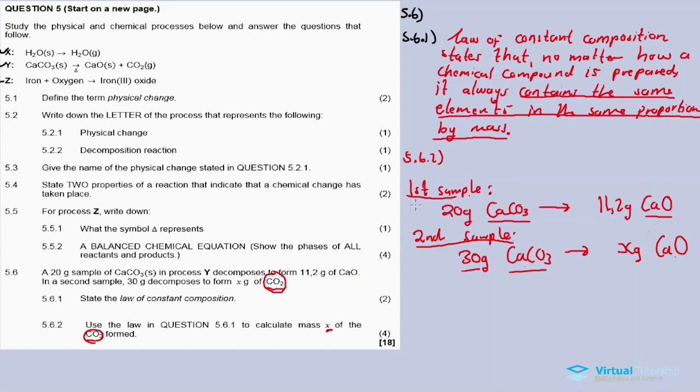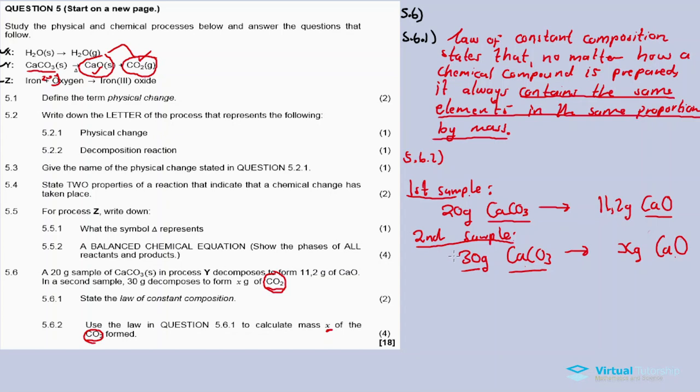Look now, for the first sample, the calcium carbonate decomposes to form 11.2 gram of calcium oxide. In other words, since it decomposes to form 2 products, the mass of calcium oxide formed and the mass of carbon dioxide formed, when you add them together they must give you 20 gram for the first sample.